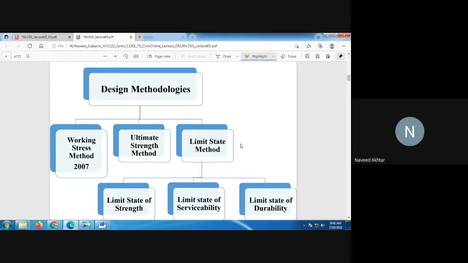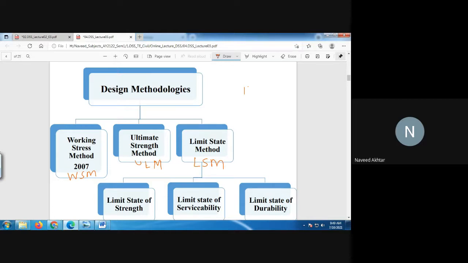So in this method, you can see that first we have already discussed the WSM method, then the ULM or USM method, the ultimate load method, and the last one, the limit state method.